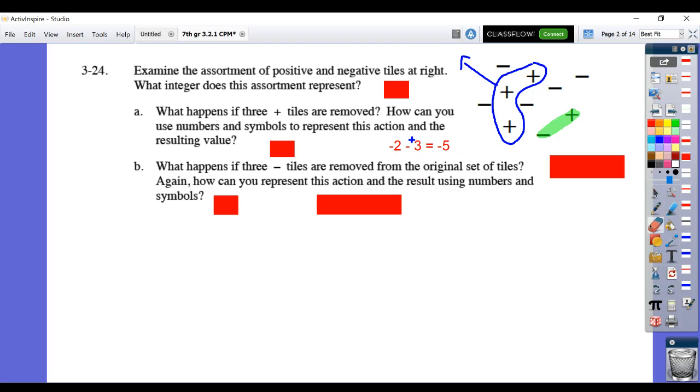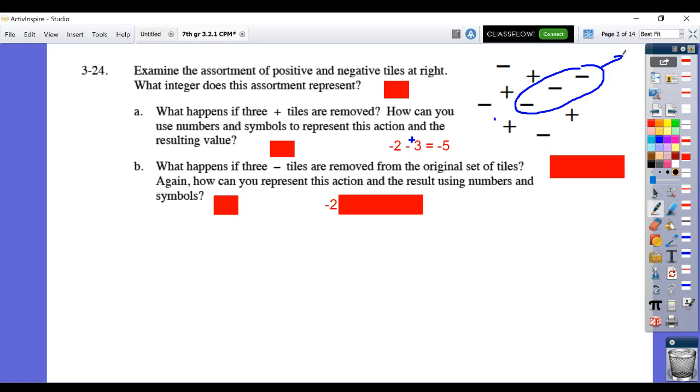Now they're saying, what if you started again with the same original value, which was -2, but this time we're going to remove 3 negative tiles. So I'm going to lasso and remove 3 negative tiles. So I've got -2 minus -3.